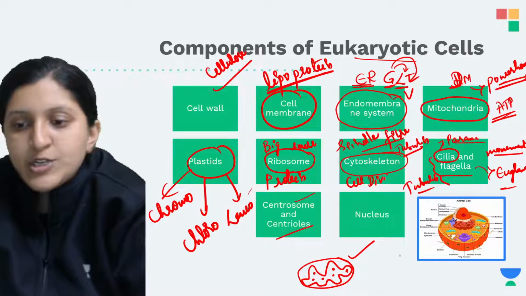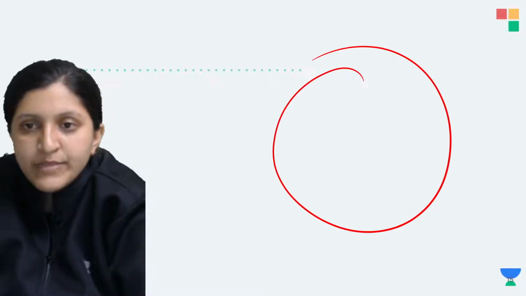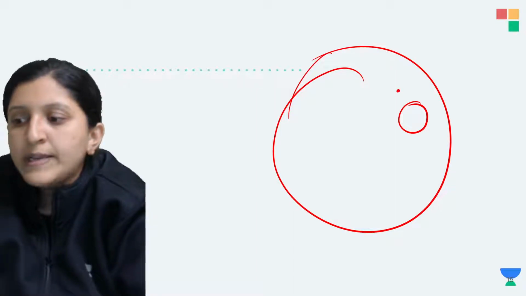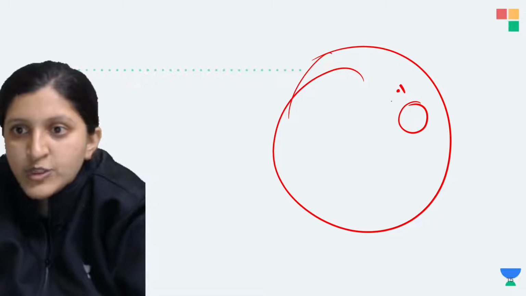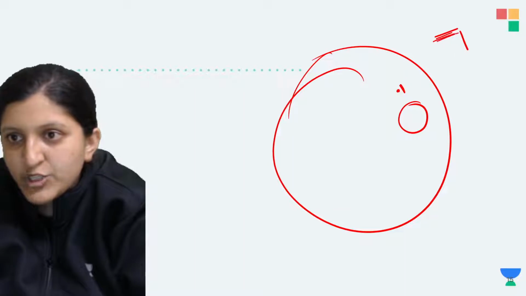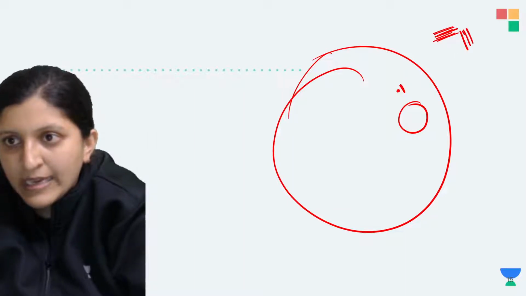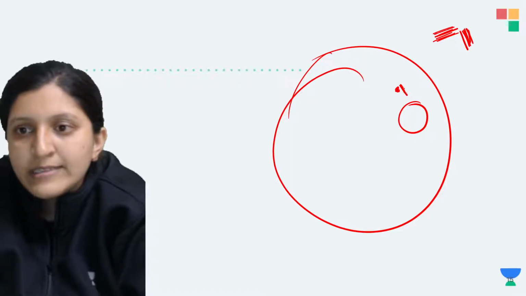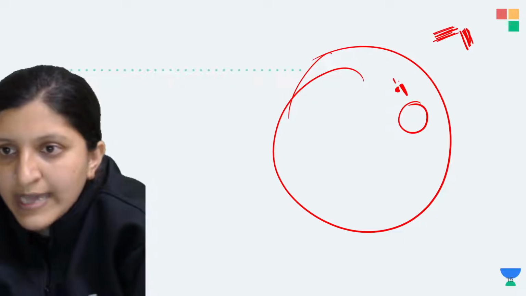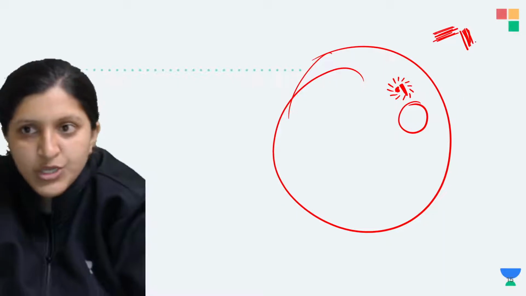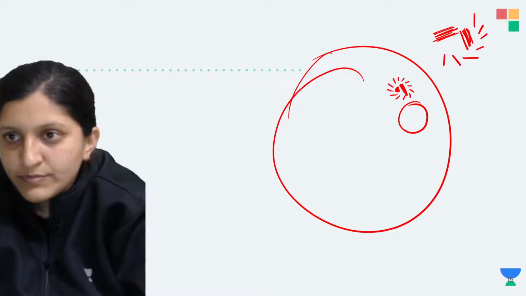Then centrosome and centriole. I'll explain what exactly a centrosome or centriole is. Now this is a cell, an animal cell. Here is the nucleus. Near the nucleus you can find a centrosome. These two are centrioles, which are arranged at right angles to each other. There are many tubular proteins, which appear line-like, and that is why it is represented as a dot like this. Surrounding that you can find the aster rays, which arise from the centrioles.